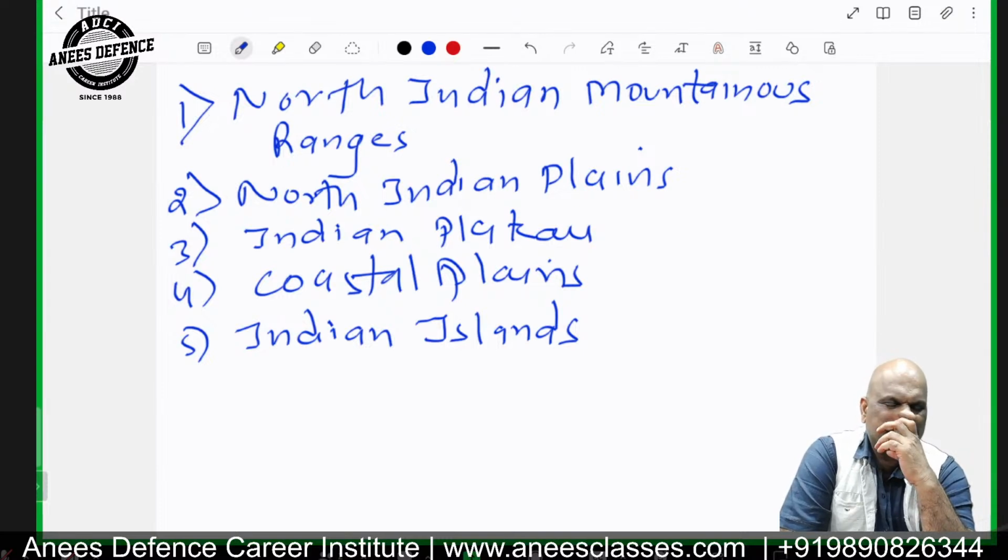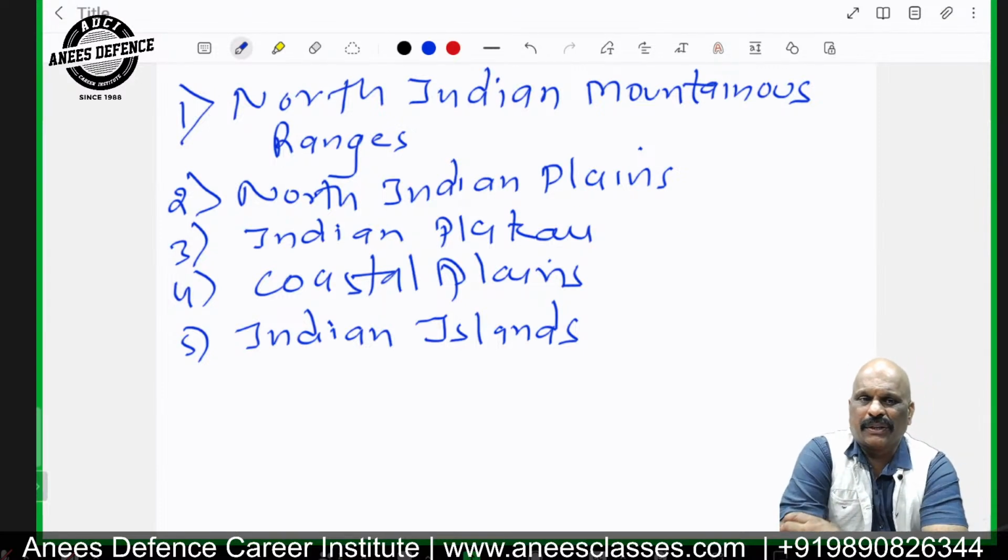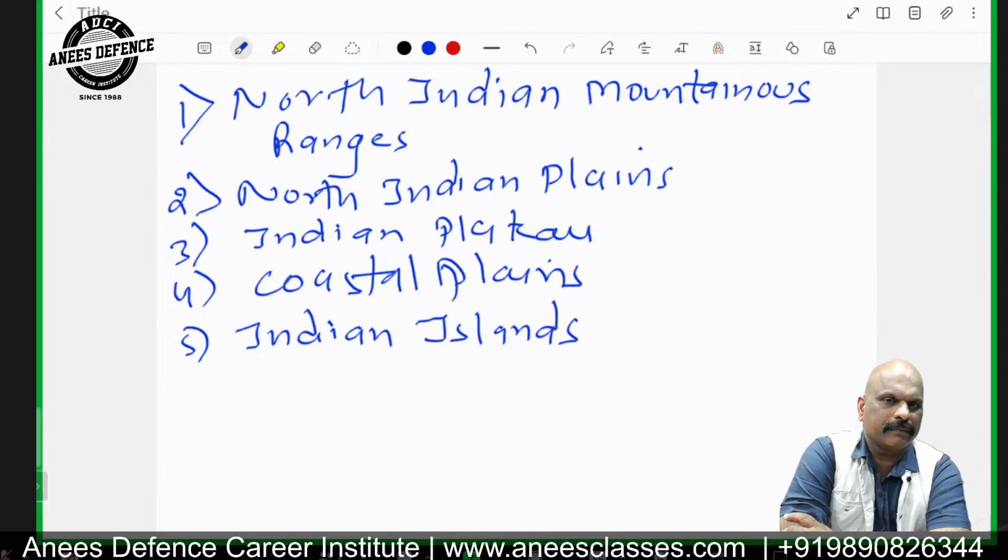So this area is of very great strategic importance, running from the Central Asian Khanates, and they are bounded by the snow-clad Himalayas. So Pamir Knot is made up of very ancient granite, and there are some ranges here which are having permanent snow line.